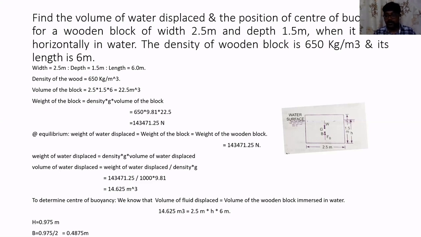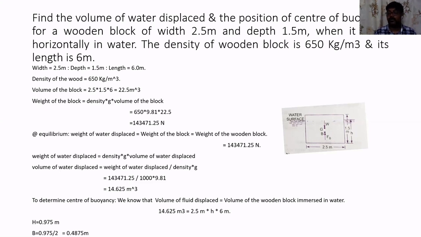So now we will observe and analyze this particular diagram. In the problem statement, he has given me the total depth of the wooden block. He did not say anything about the depth of immersion of the wooden block in the water. So the depth of immersion is completely unknown. That is what we are supposed to find out first of all. So let that unknown be represented by h. The value is not known, and that is the reason I mentioned it as h meter.